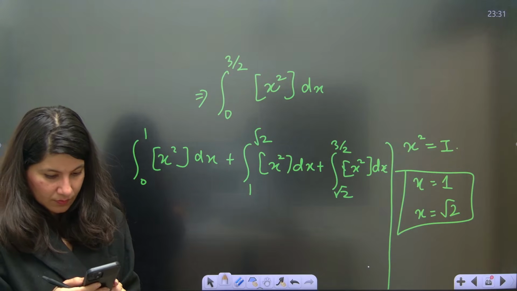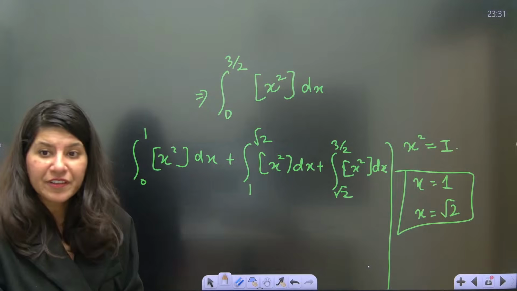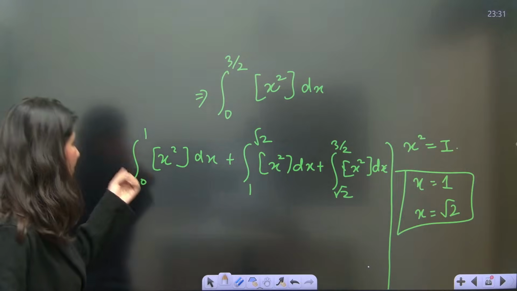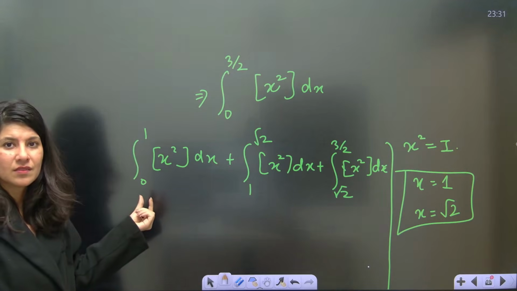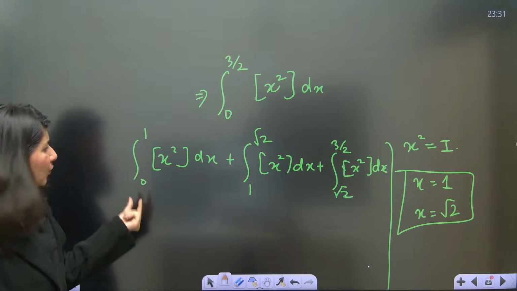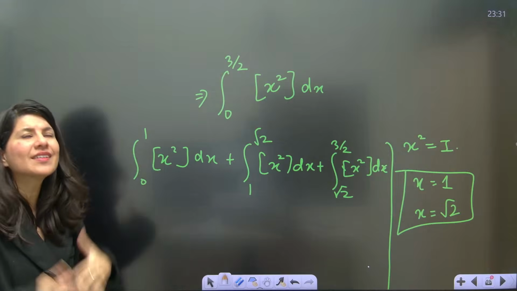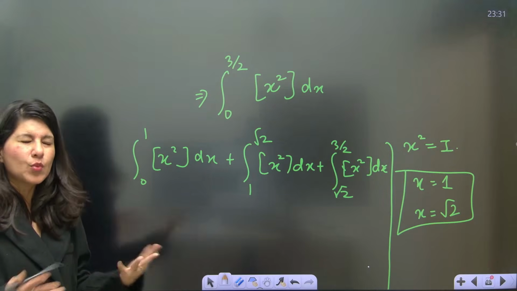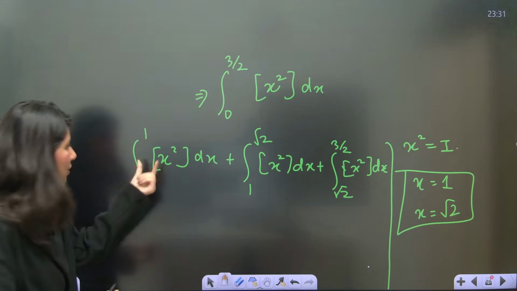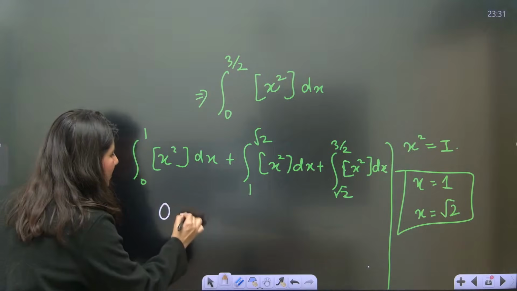Okay, perfect. All right, now let us do this. 0 to 1. If you put any number between 0 to 1 inside this x, tell me, 0.9 whole square, suppose. 0.9 whole square, this is still a fraction, so this GIF of x square will become 0.